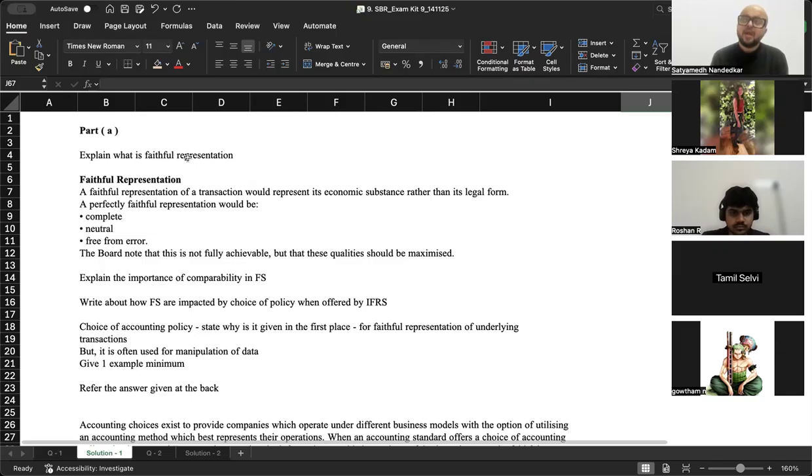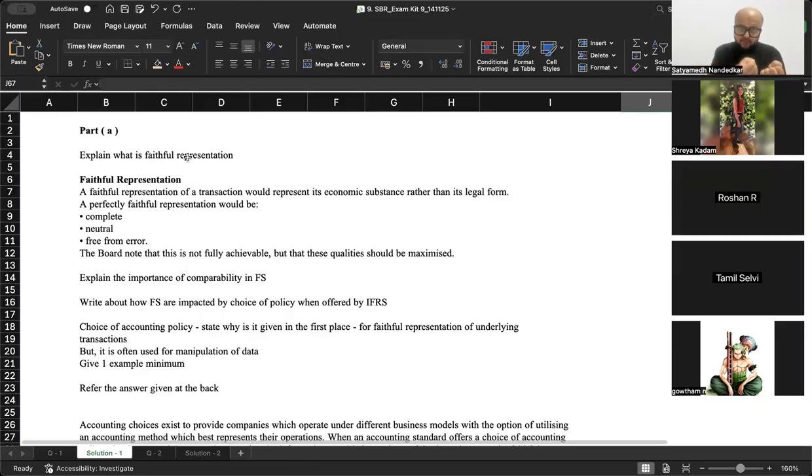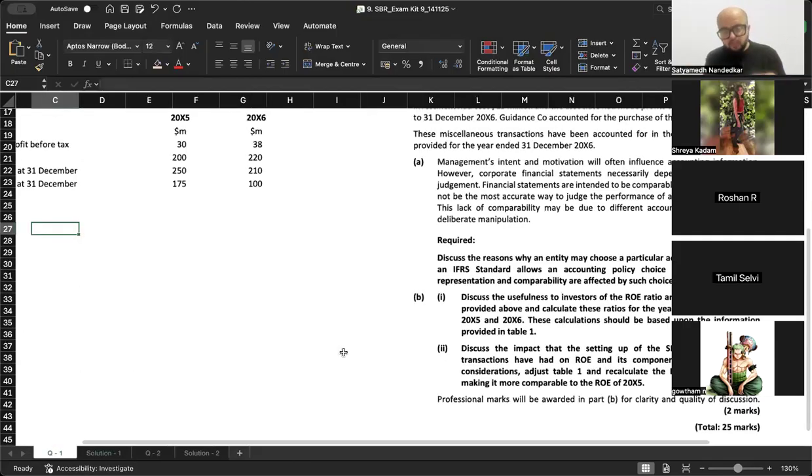Now, the point is that financial statements will be comparable within the financial statements of one entity with itself of the previous year, or financial statements of one entity with another entity. When will this become comparable? This will become comparable when the accounting policy used by both the entities is the same, or when the company uses the same accounting policy year on year. The reason behind choosing one policy or one model over the other is to enhance the reliability of the financial statements by going in for a more faithful representation.